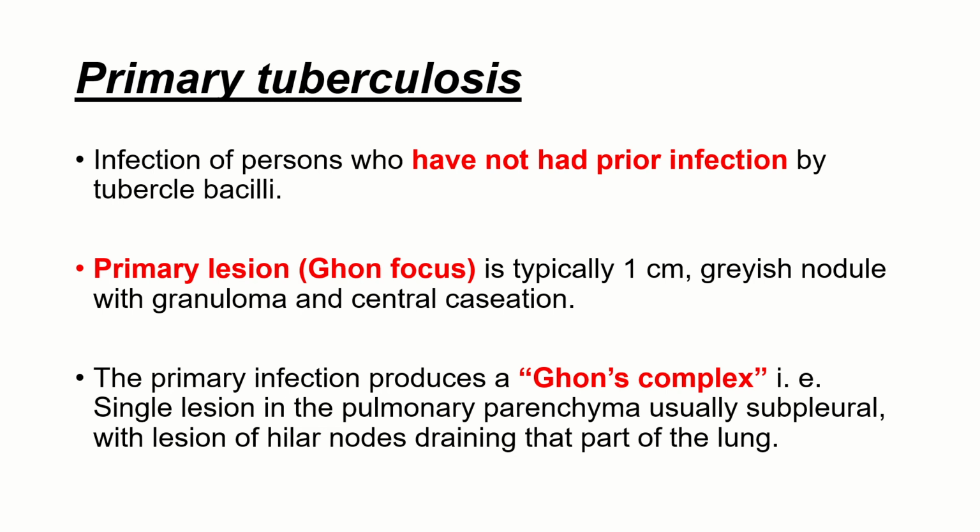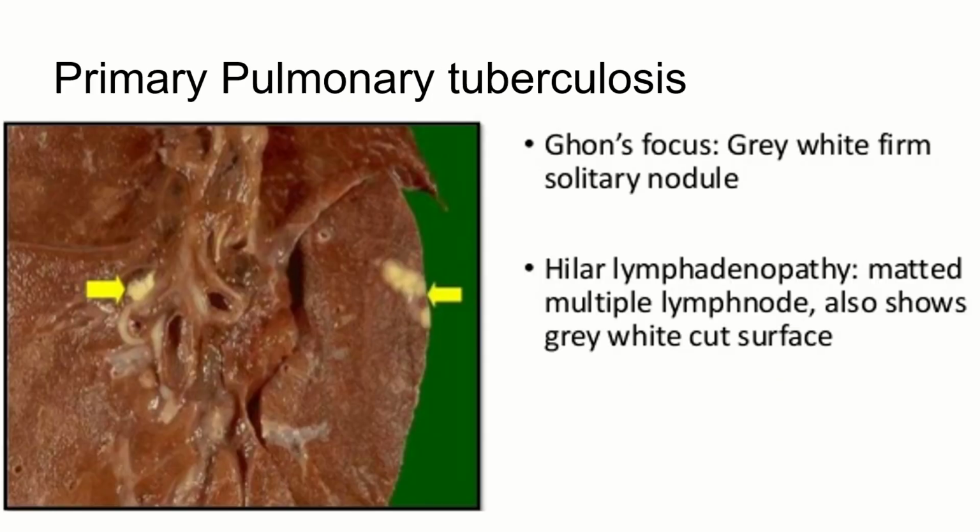The primary lesion is called the Ghon focus, and it is typically a 1 centimeter grayish nodule with granuloma and central caseation. Then we have something called Ghon's complex. The Ghon's focus is a single lesion in the pulmonary parenchyma, usually subpleural. When you have only a parenchymal lesion, that is a Ghon's focus, but if you have a parenchymal lesion as well as a hilar lymph node, it is Ghon's complex.